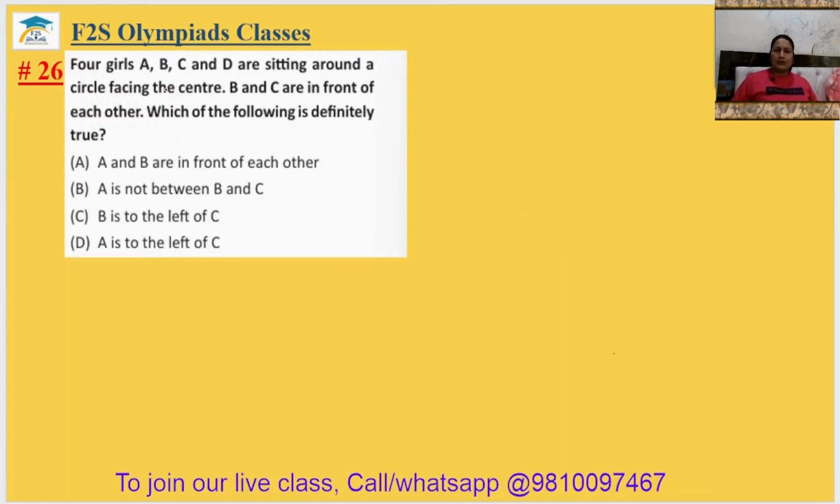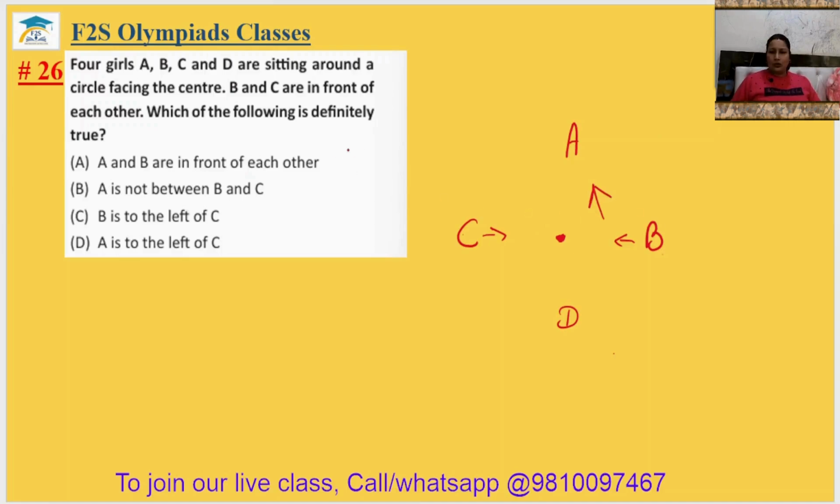Question number 26. Four girls A, B, C, D are sitting around a circle facing the center. B and C are in front of each other. Which of the following is definitely true? Okay, suppose this is B, this is C, this is the center. B and C both are facing each other. So right now these two are looking at each other. Now the remaining ones should be A and D. So A and B are in front of each other.